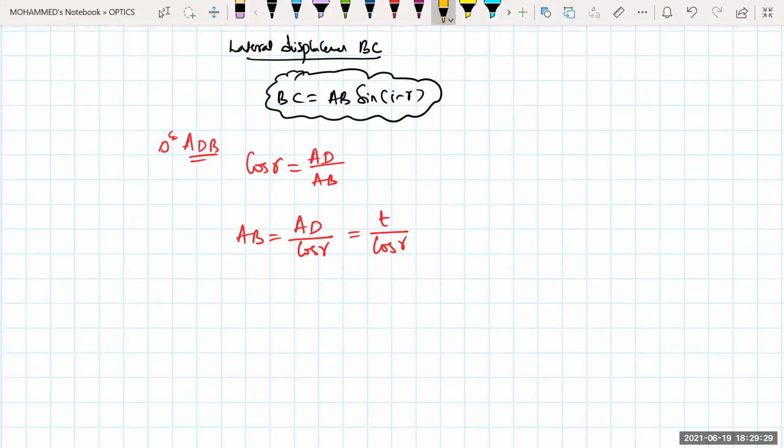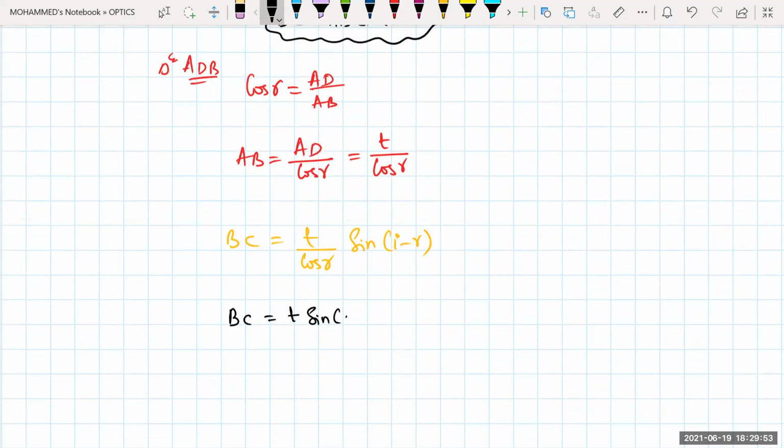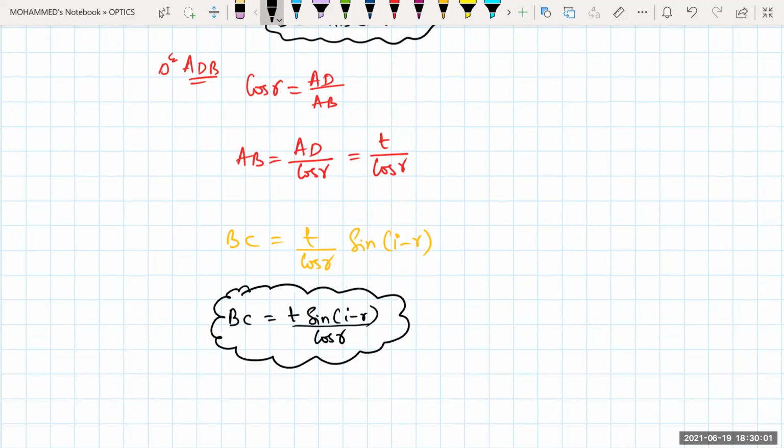So therefore I can write BC is equal to AB, substituting, T by cos R into sine of I minus R. So now the lateral displacement formula is BC equals the thickness of the glass slab into sine I minus R divided by cos R. This is your lateral displacement formula.